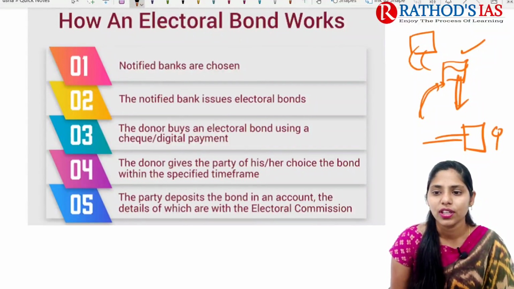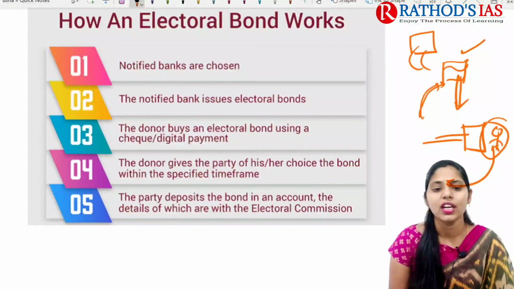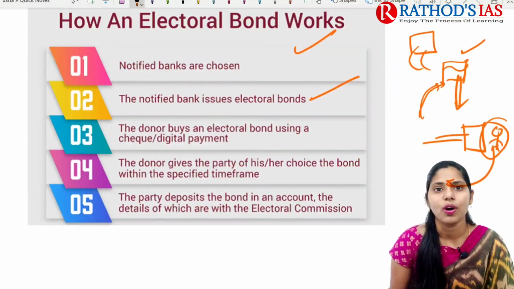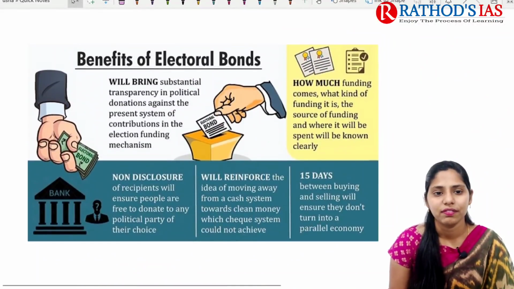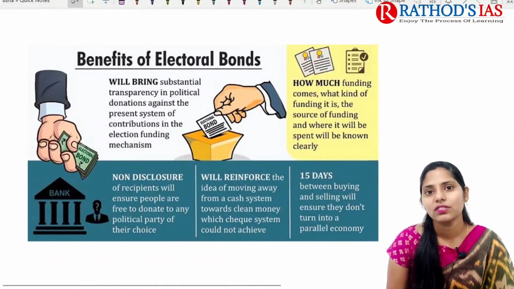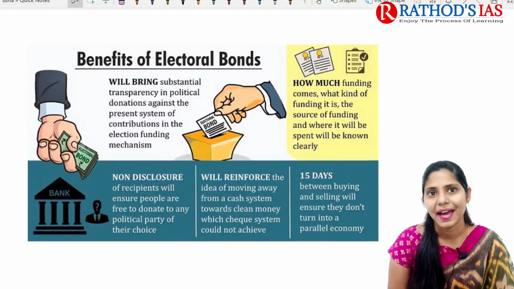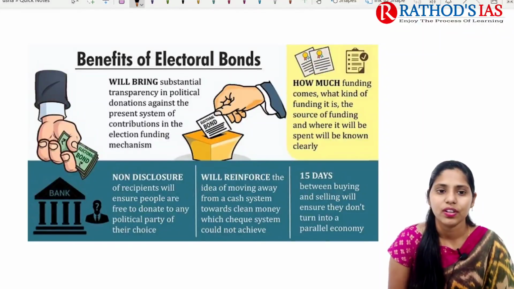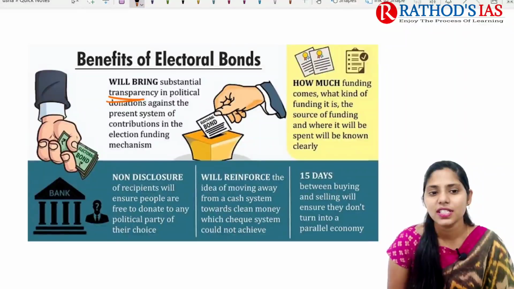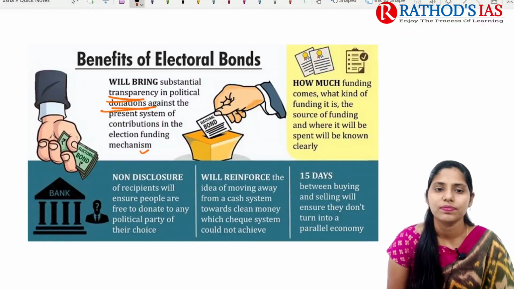And this political party, after receiving this electoral bond, will go and deposit this bond in an account, and here they will get this money. So in this way, this electoral bond mainly works. If you are talking about what the benefits will be, whenever there is funding happening to this bank account, we will have transaction details, so it will ensure transparency. It will be helpful for transparency in political donations.